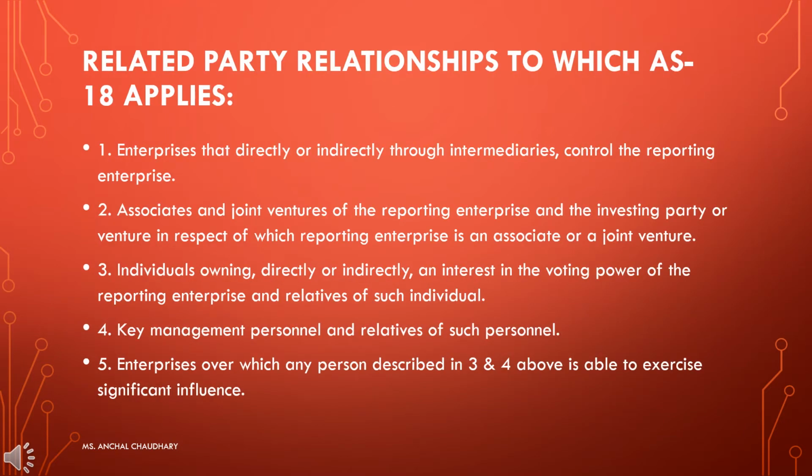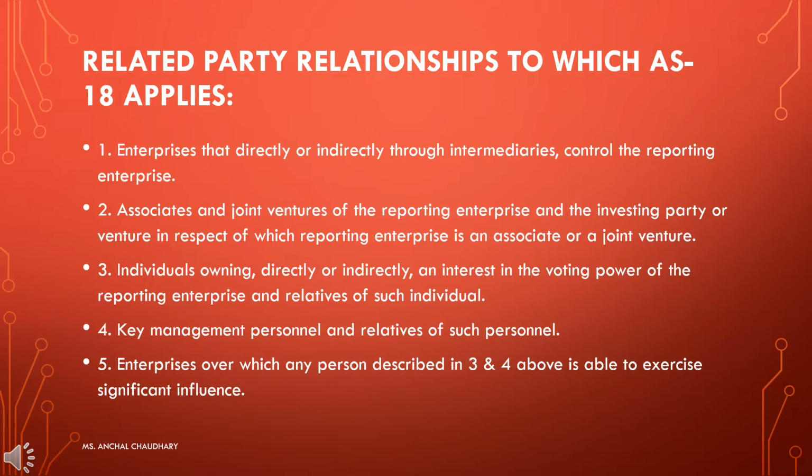Related party relationships to which AS 18 applies. What all relationships exist under this standard? So first, enterprises that directly or indirectly through intermediaries control the reporting enterprise. When a person or enterprise is having an indirect or direct control on the reporting enterprise.